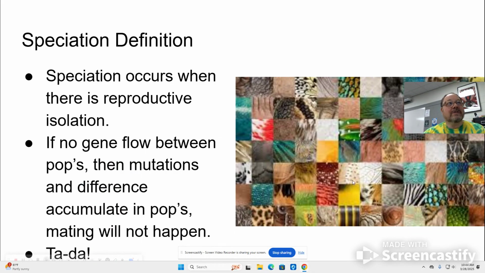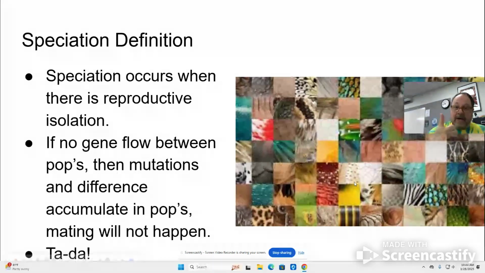Now what we want to do is think about, how do we know when new species are created? The definition that we'll use with the biological species concept is that populations have reproductive isolation. What that means is that the populations no longer have gene flow between them.